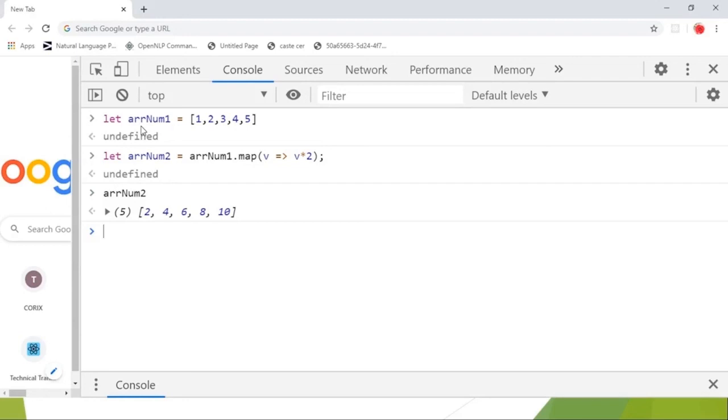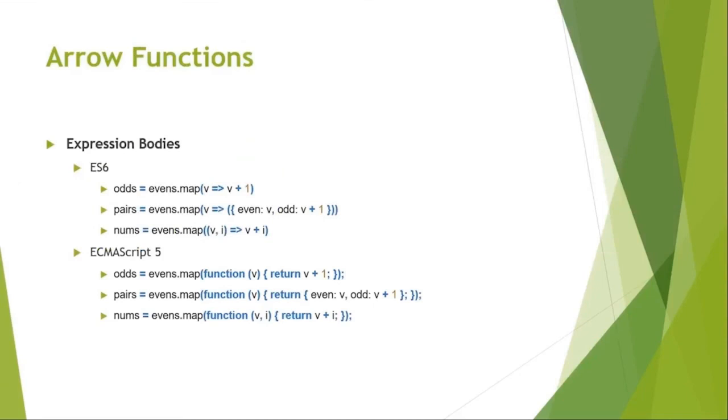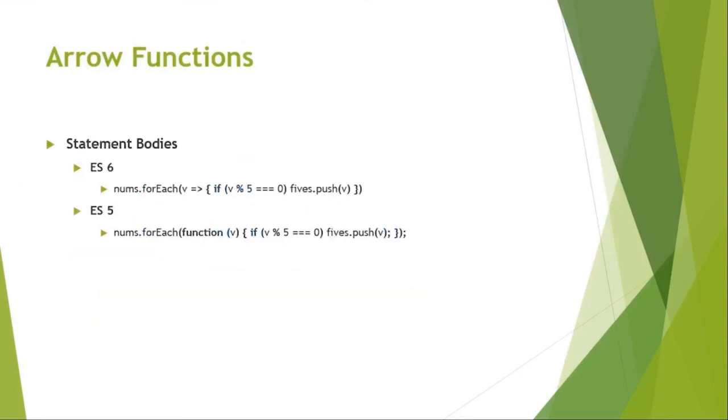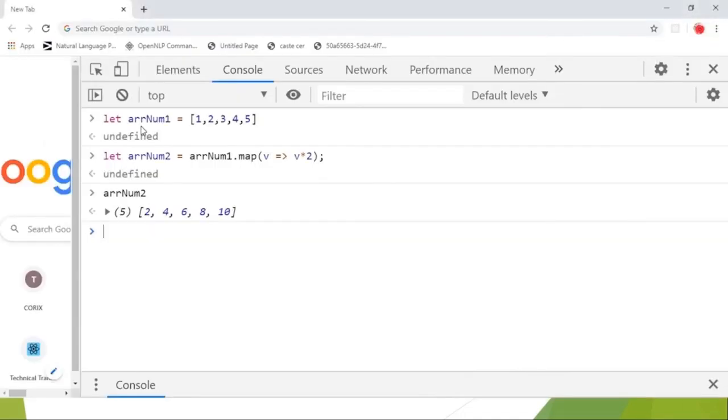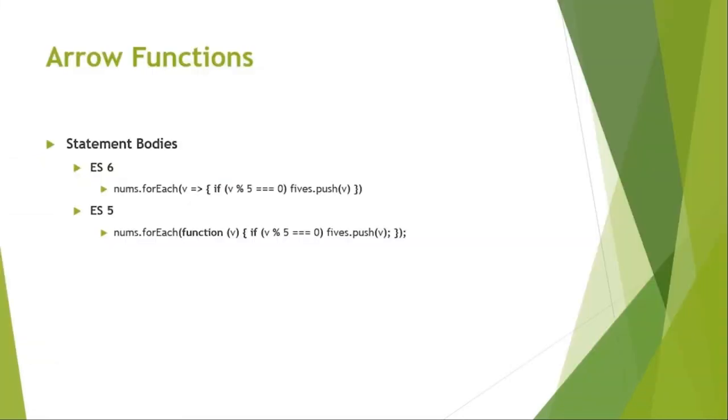Okay, so moving to the next, statement bodies. This is also the second functionality of arrow function. You can use this arrow function in statements also.